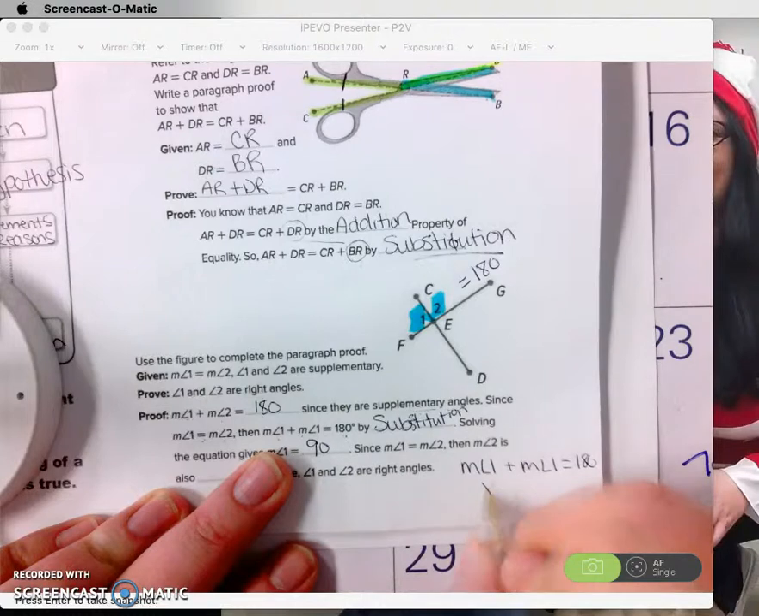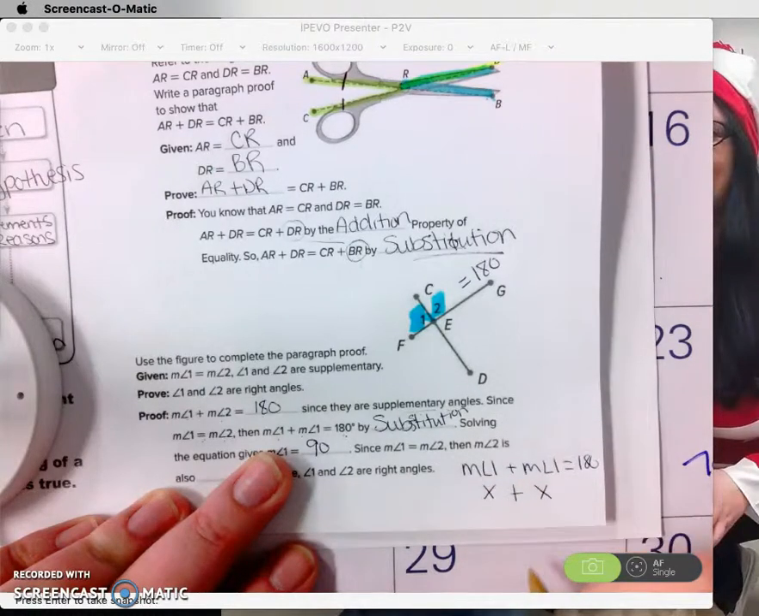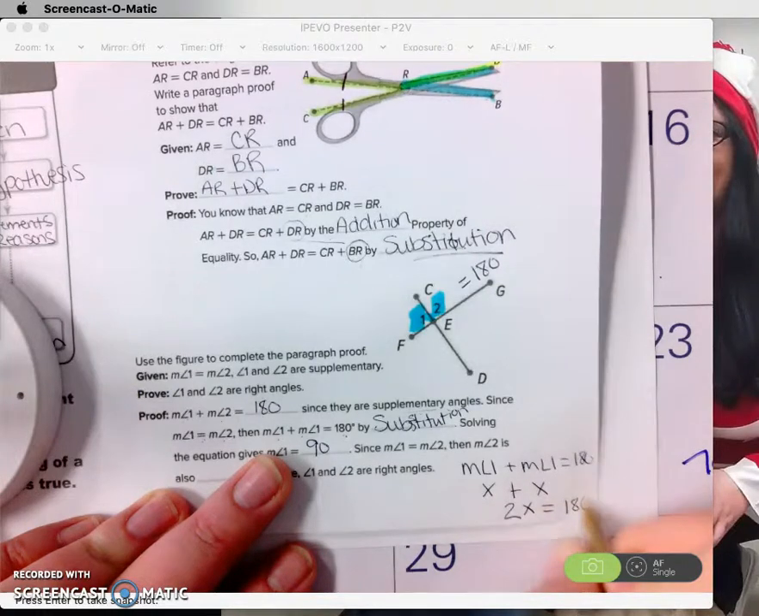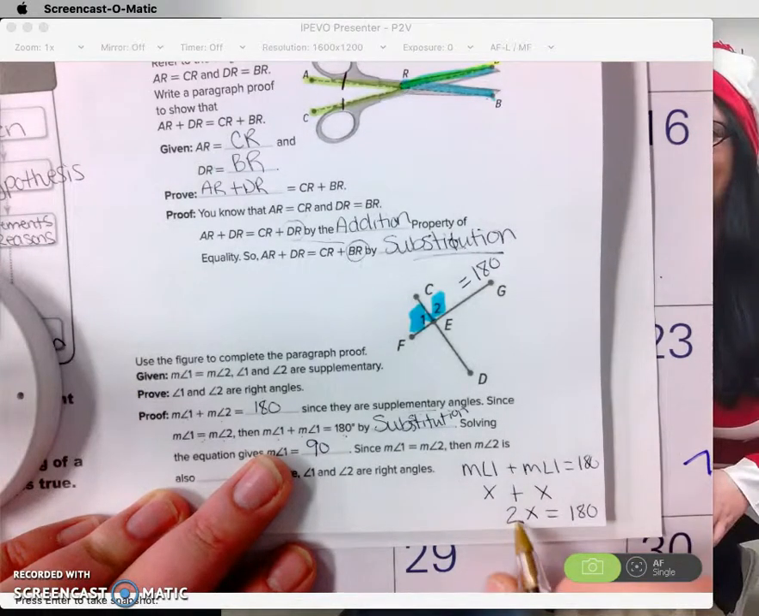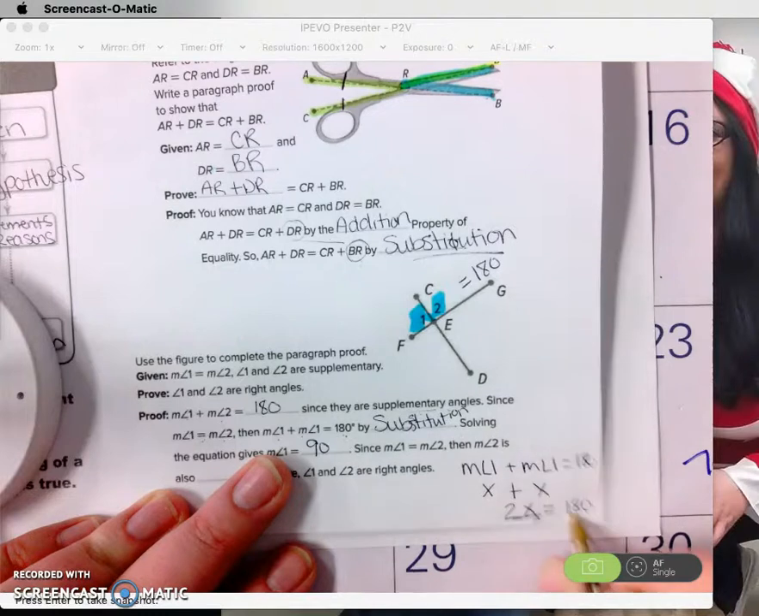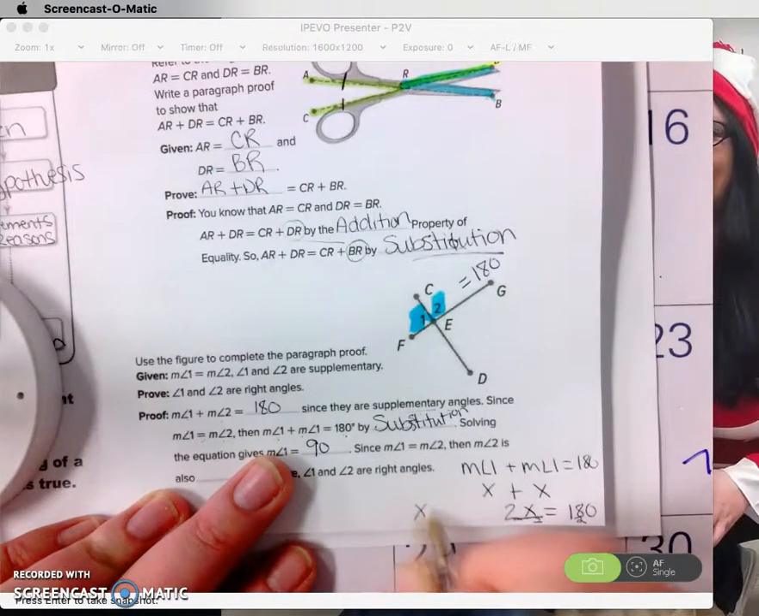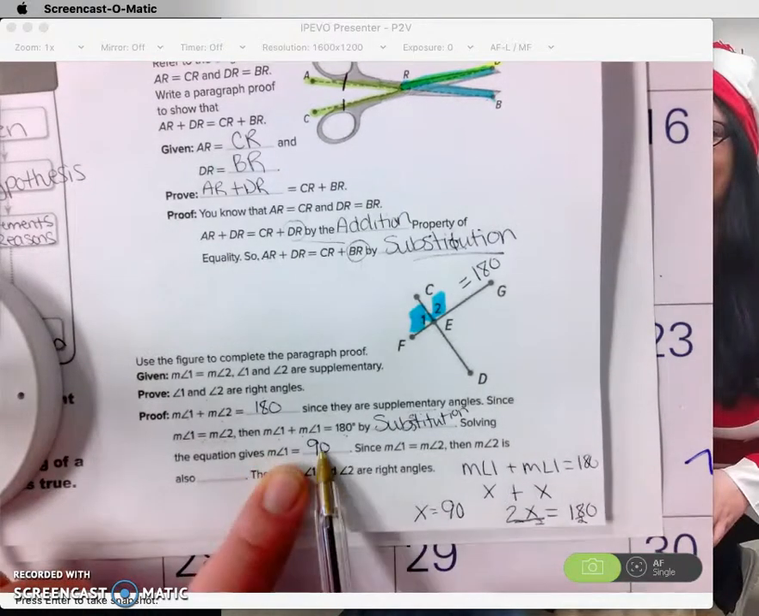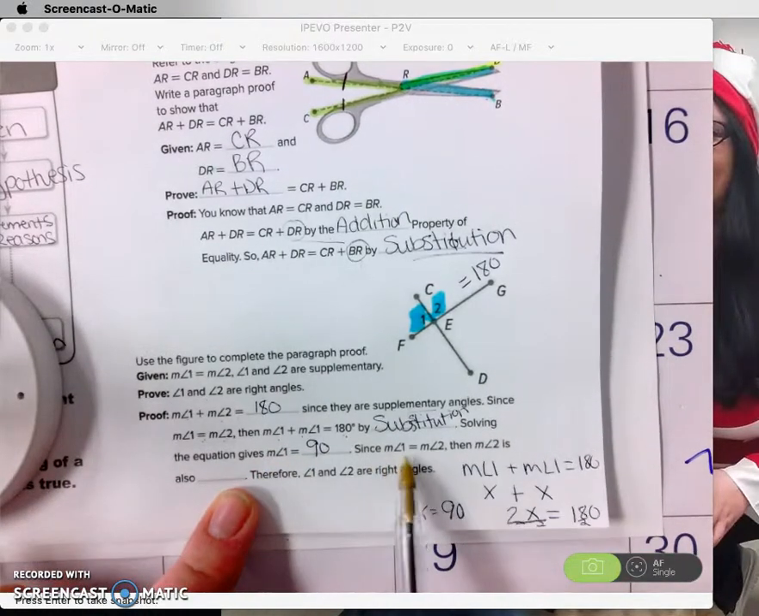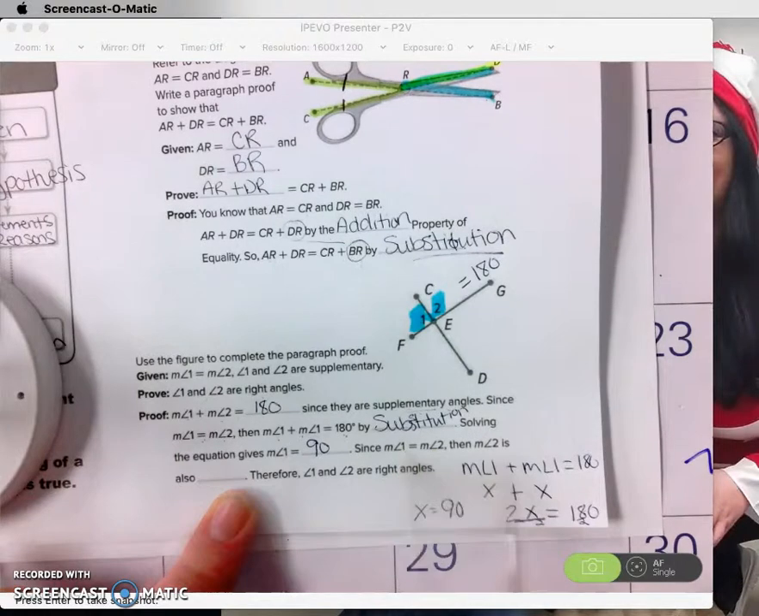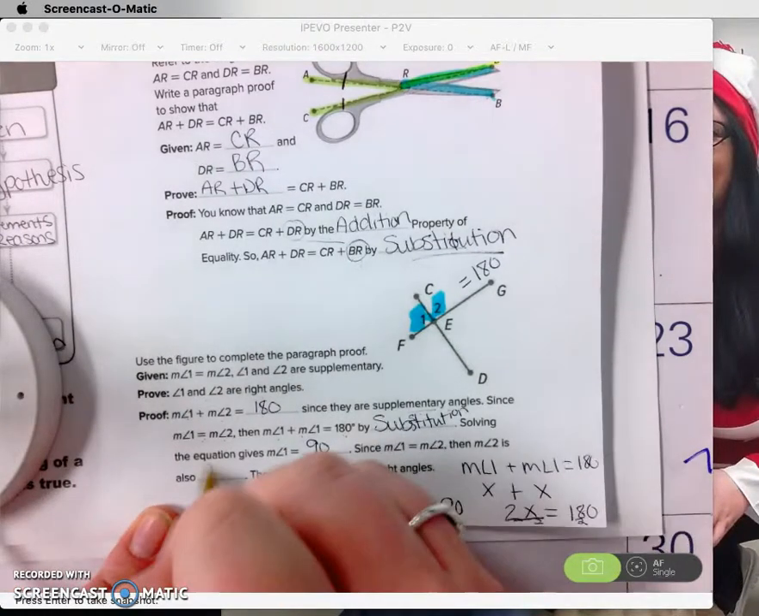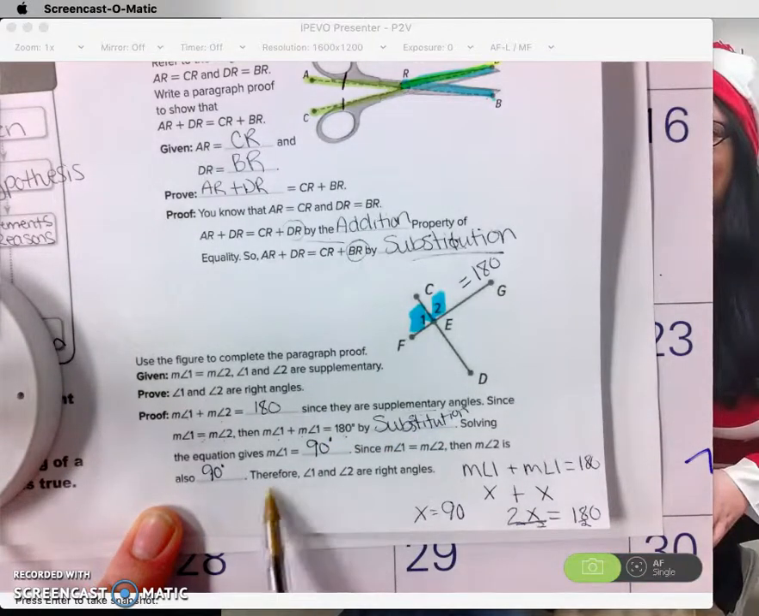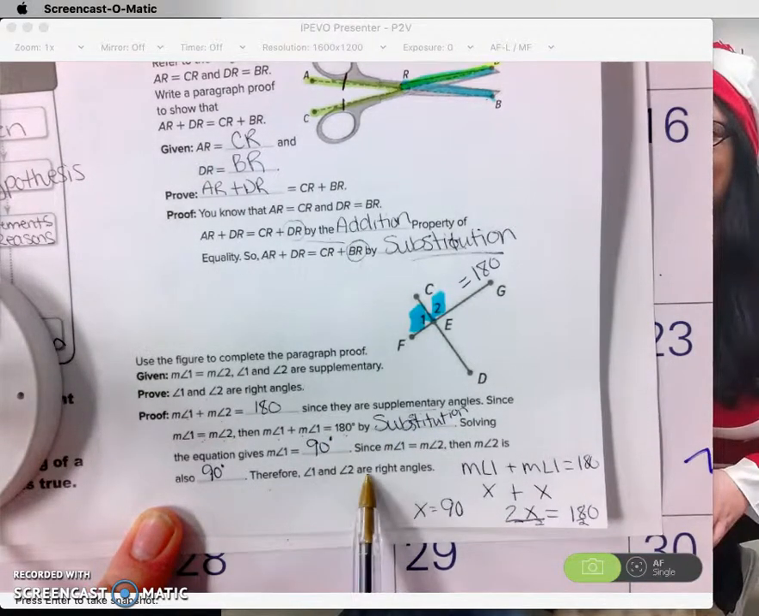So these are my unknowns, x plus x. Well, how many x's is that? That's 2 x's. So 2 x's equal 180. I need to divide by 2, divide by 2, x is equal to 90. They have to be the same, so 90 degrees. So since the measure of angle 1 and 2 are equal, then measure 2 is also 90 degrees. I don't want to forget that. And therefore, the angles 1 and 2 are right angles.